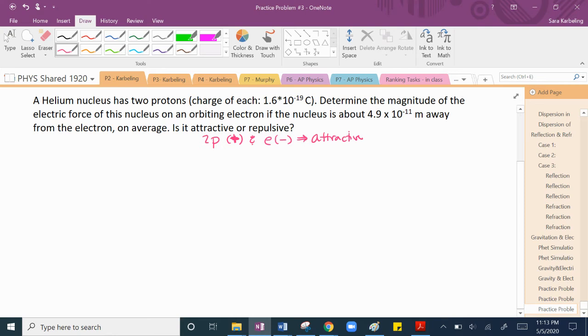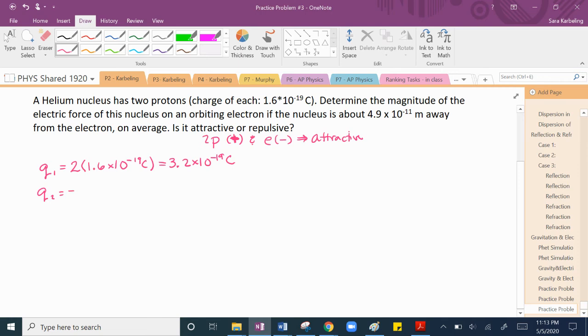All right, now let's do the math. Okay, so givens, we've got Q1, and that Q1 has 2 protons. So the charge here is going to be 2 times 1.6 times 10 to the negative 19 coulombs. Do some fancy multiplication real quick in my head, and that would be 3.2 times 10 to the negative 19 coulombs. So that's the charge of the first object, the nucleus of that atom. Charge 2 is going to be the electron.